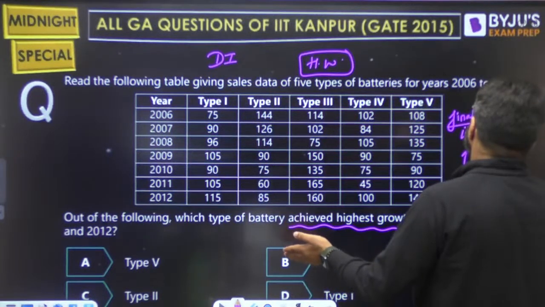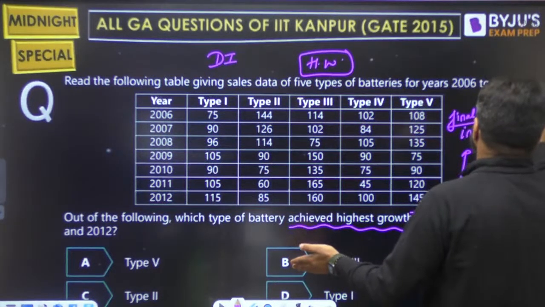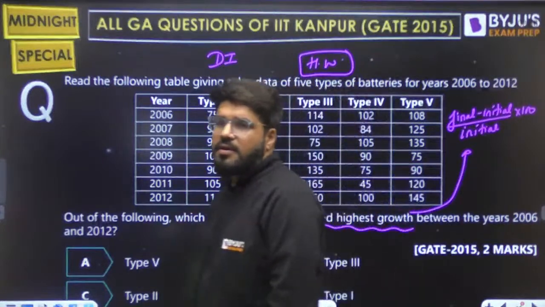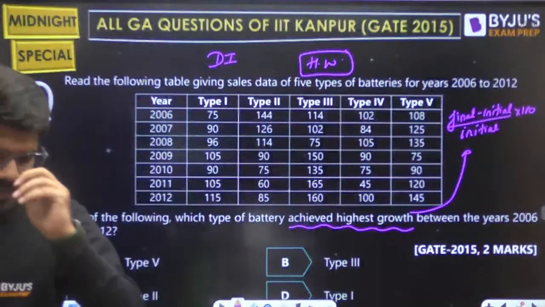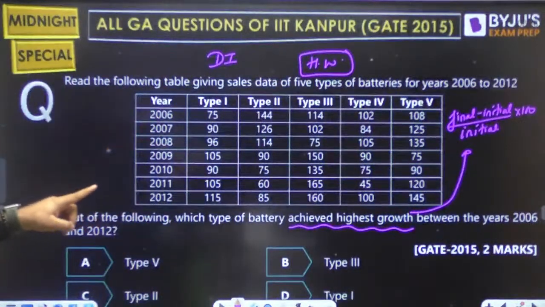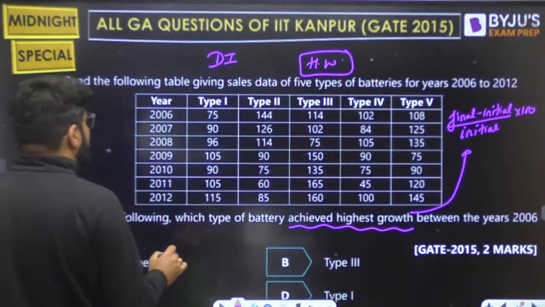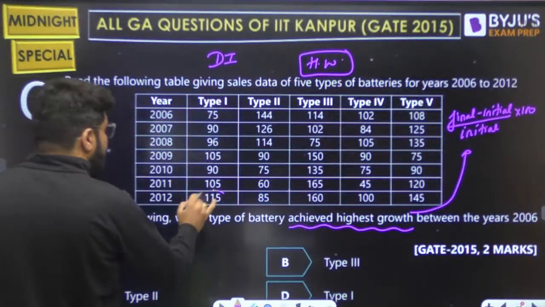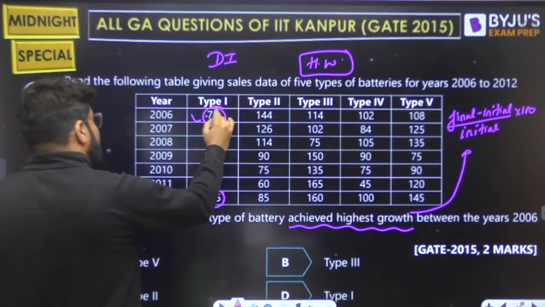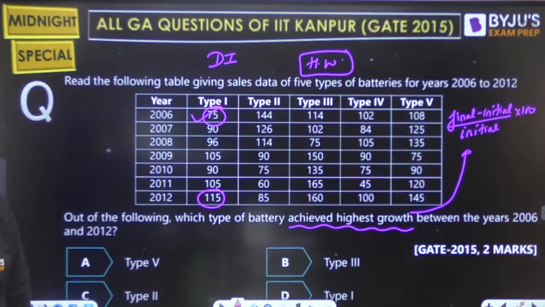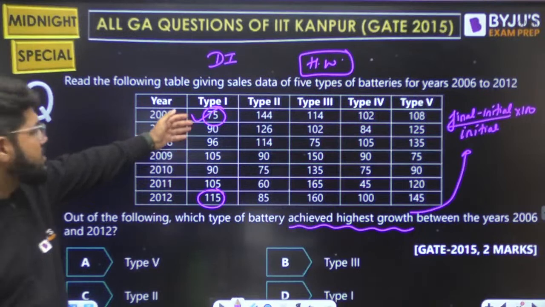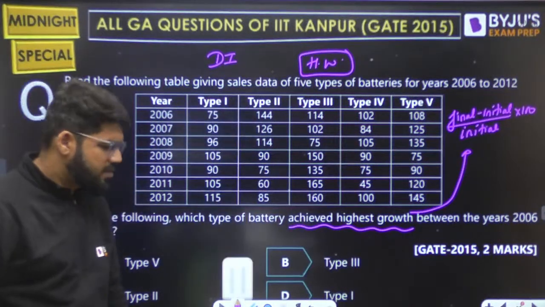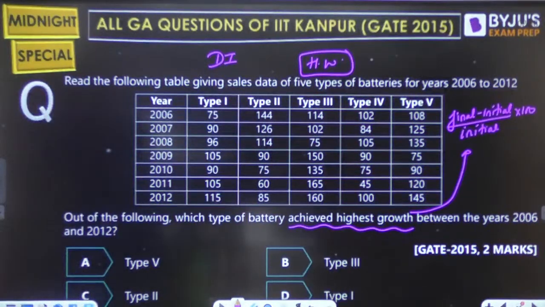Growth is always measured in terms of percentage, multiplied by 100, like the percentage change concept. Final minus initial divided by initial. Like for type 1, 115 minus 75 divided by 75 multiplied by 100. This is what your answer is.